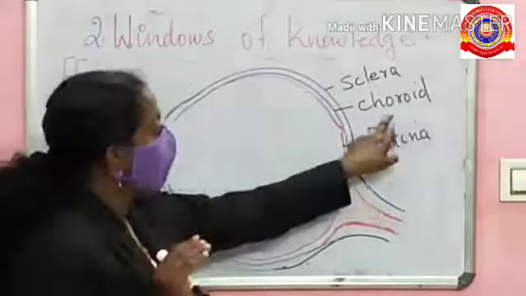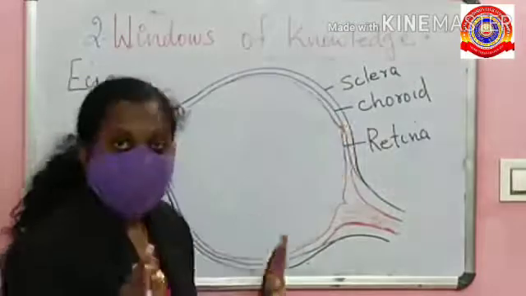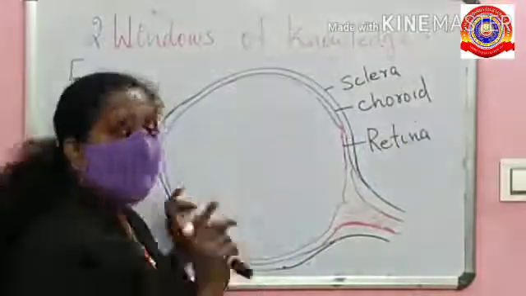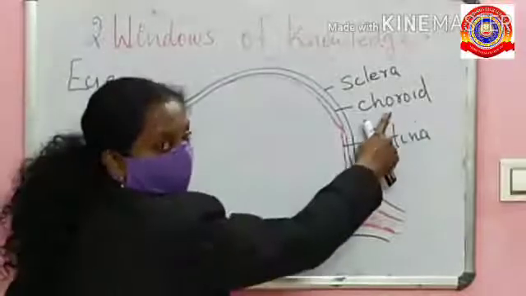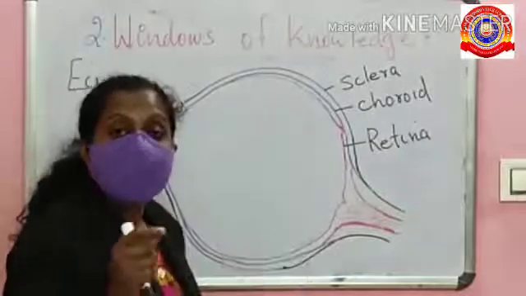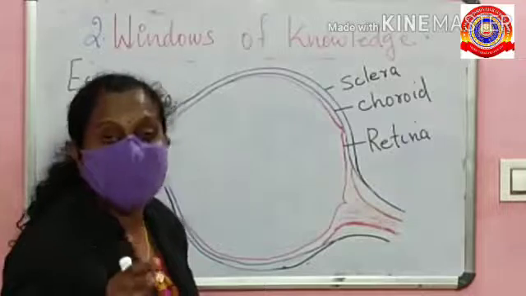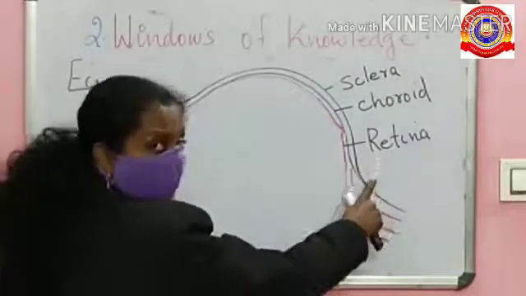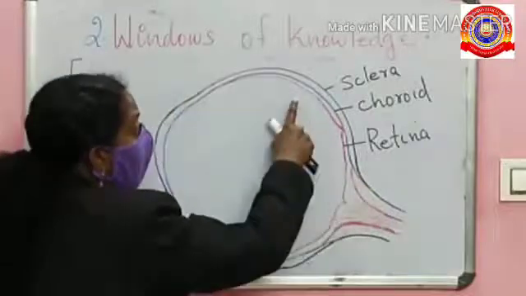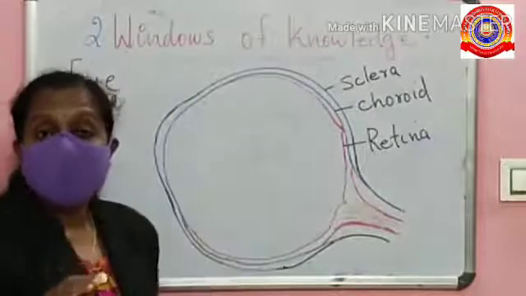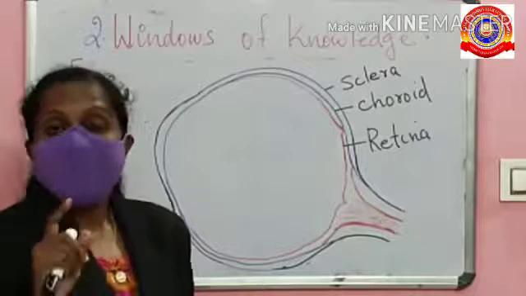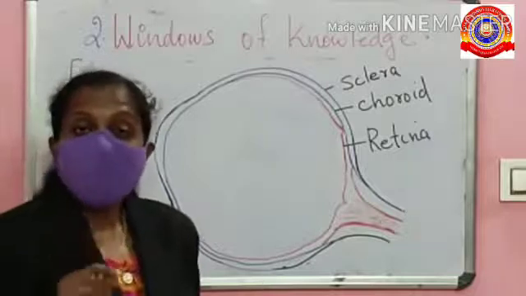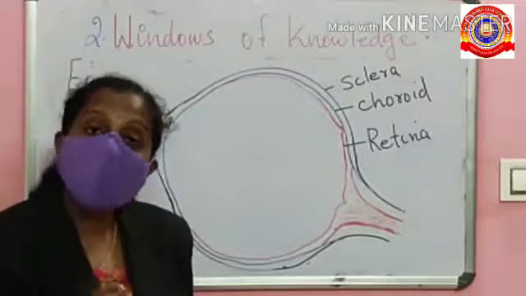Then the second layer is called the choroid, which is the middle layer. A large number of blood vessels are present in the choroid. Third one is the retina. In the retina, a large number of photoreceptors are seen. We learned that the receptor present in the eye is a photoreceptor.